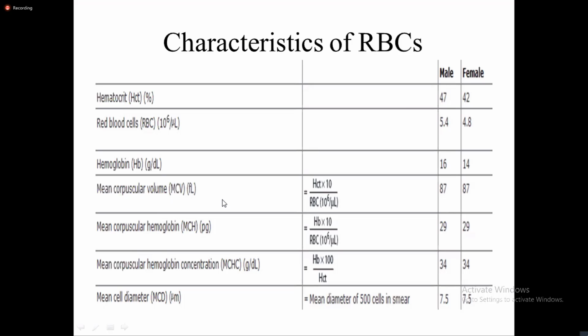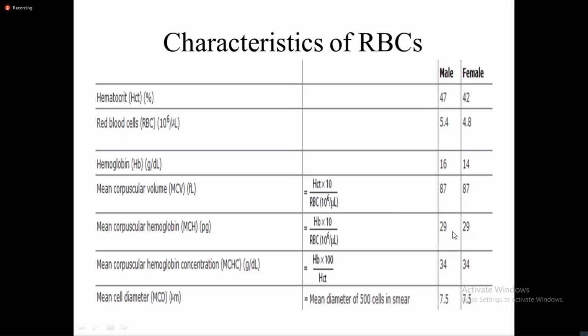So mean corpuscular volume is represented by this formula. We will have to study all these formulas again later, so we will study them then. For now just remember MCV is represented in femtoliter and it is 87. Mean corpuscular hemoglobin is represented in picogram, and this is given by the formula hemoglobin upon RBC into 10.